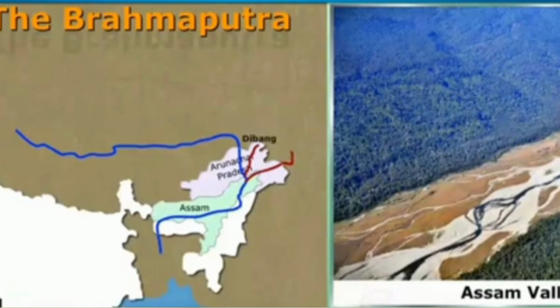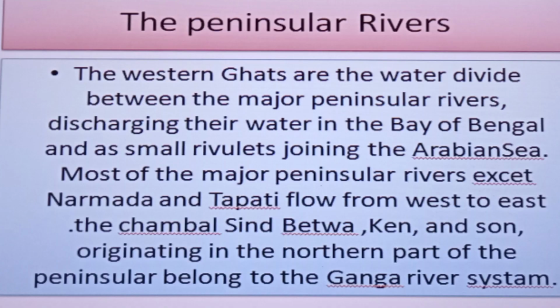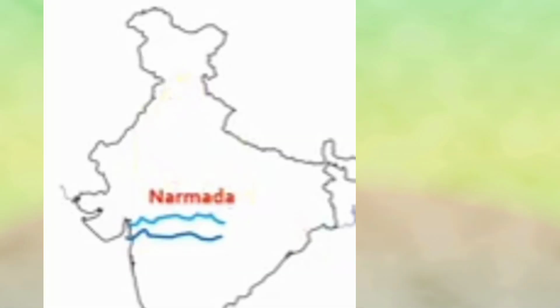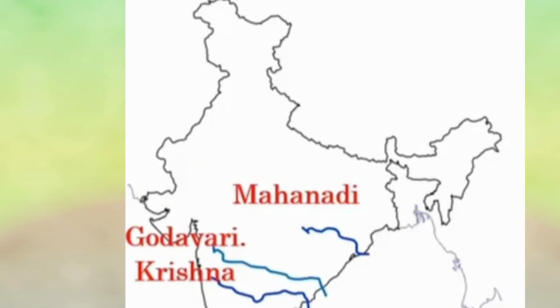Next one, the Peninsular river system. The Western Ghats are the water divide between the major peninsular rivers, discharging their water in the Bay of Bengal, and small rivulets joining the Arabian Sea. Most of the major peninsular rivers, except Narmada and Tapti, flow from west to east.